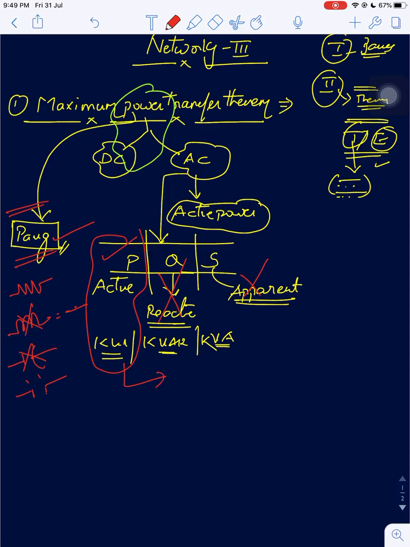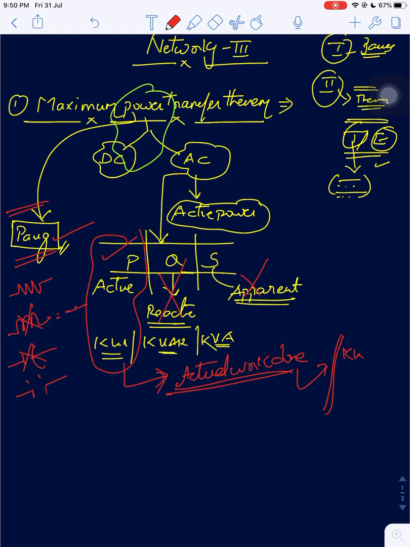Why? Because active power deals with actual work done. As a practical example, in your households you get an electricity bill.